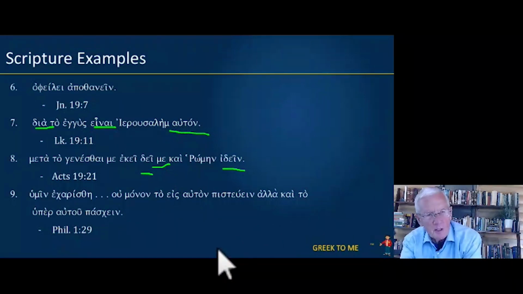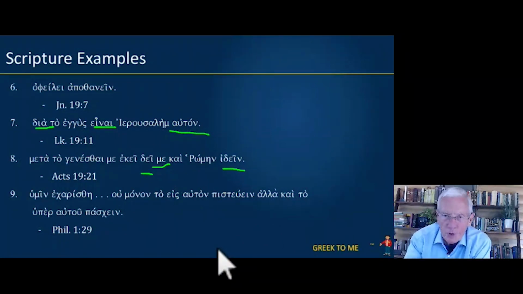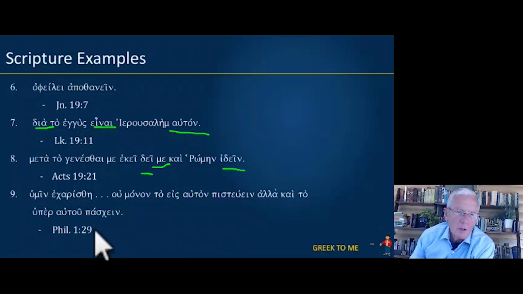Now, Philippians 1:29 is a little tricky. Here we have two infinitives that are used as the subject of the sentence. So, to you it was given, aorist passive, third singular. Not only, now we have to, goes with pisteuein, and to also goes with paschein.